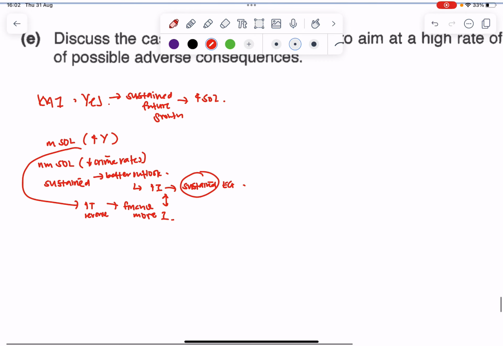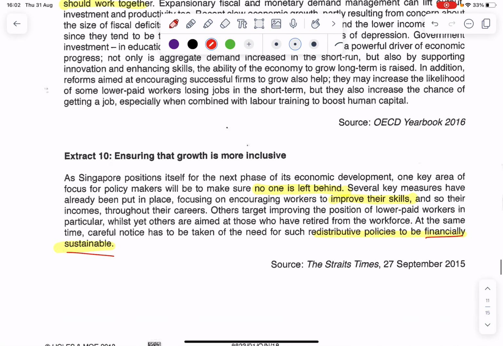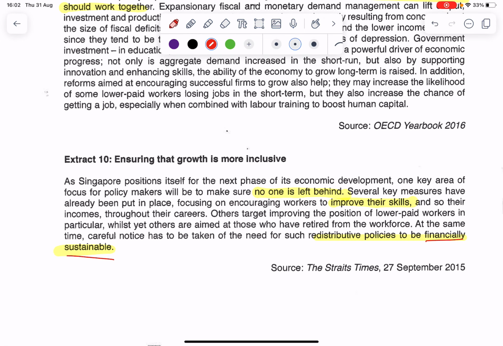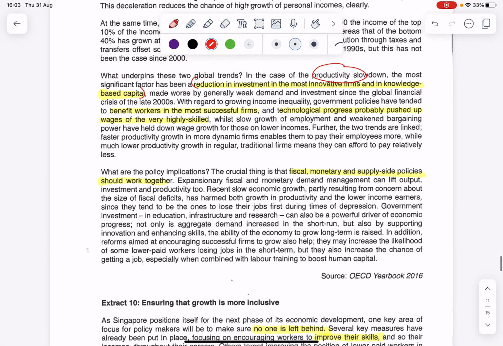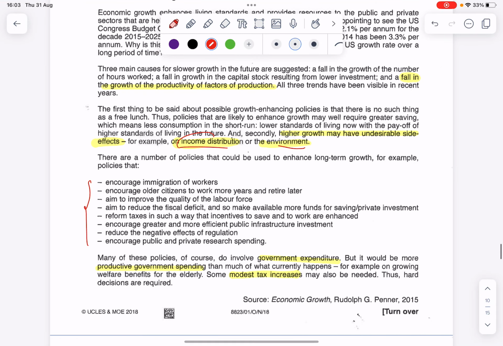Okay, so when I look at my KA2, my key argument 2, why would we not want to do so? We will talk about why we would not always want to aim for a high rate of economic growth. Maybe because the adverse consequences are very, very terrible. So in our extract 10, we highlighted the part where, is it extract 10? Let's see, there was a part on environment. Okay, this is about inclusive growth, but we're focusing here on income distribution and environment.